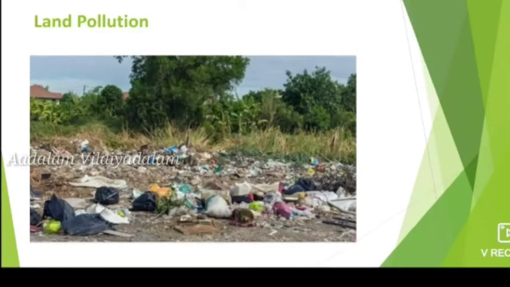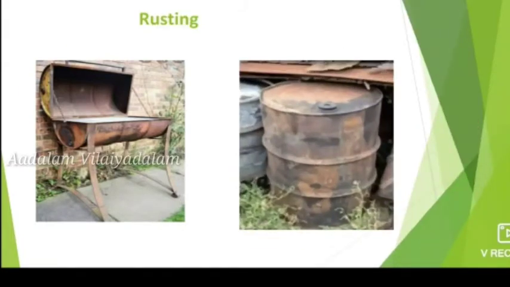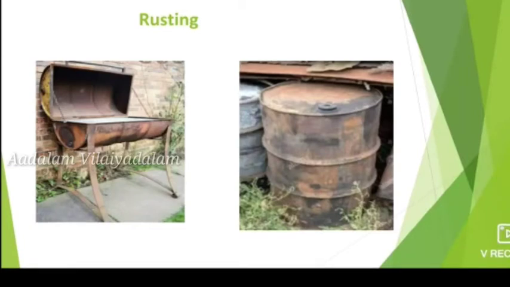In environmental effects, next we learn about rusting. Rusting is the process in which iron metal comes in contact with water and oxygen. It undergoes a chemical reaction that is known as rusting. The iron, in contact with atmospheric oxygen and water, forms iron oxide; that chemical reaction is known as rusting. The brown layer formed on the surface of iron is known as rust.